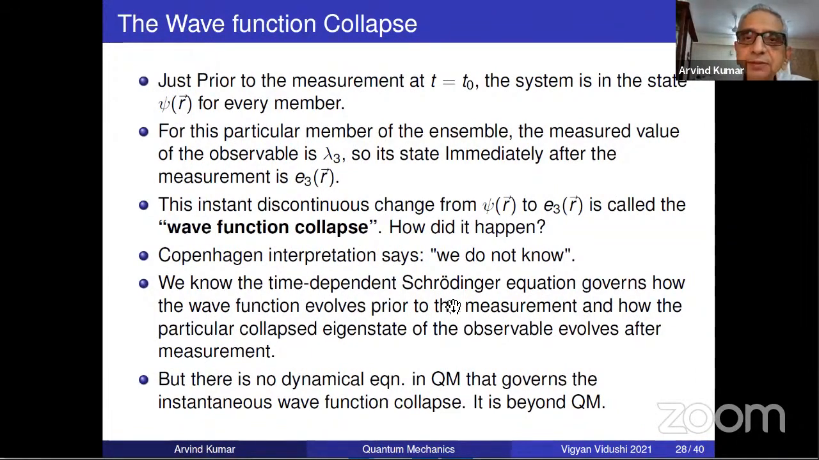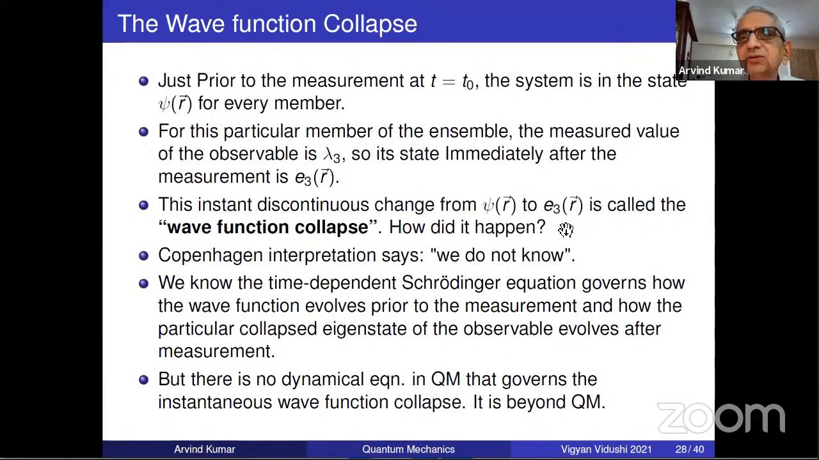What they say, we know the time-dependent Schrodinger equation governs until measurement. Before measurement, how it was moving, how it was moving after the measurement, how it will be moving, that I know, provided you give me the potential. But there is no equation in quantum mechanics that governs how psi suddenly becomes E3.